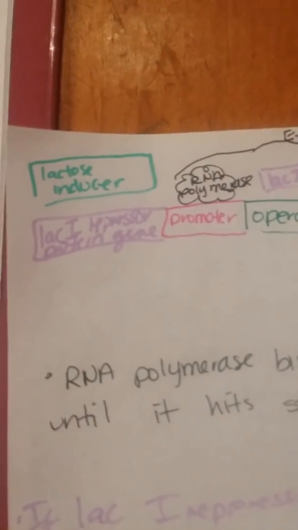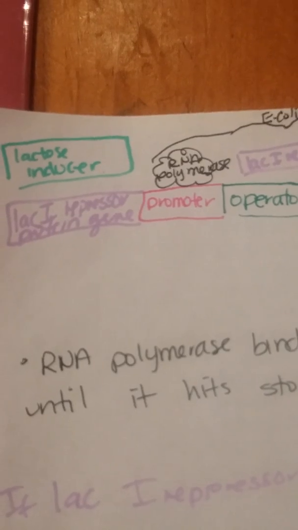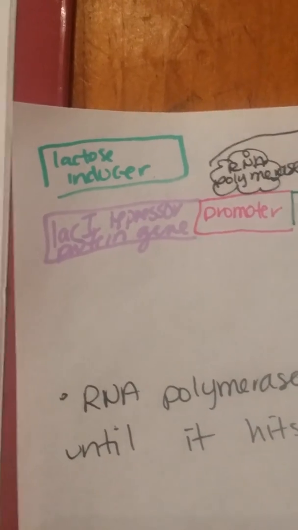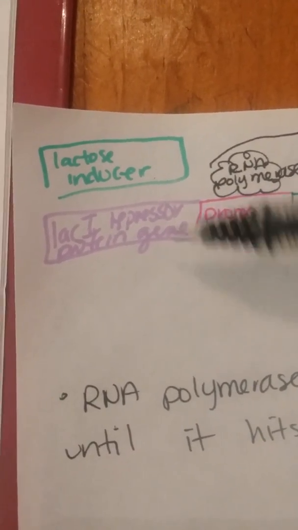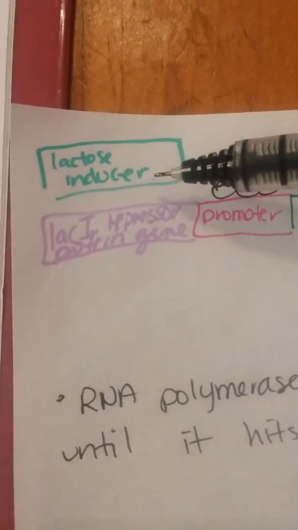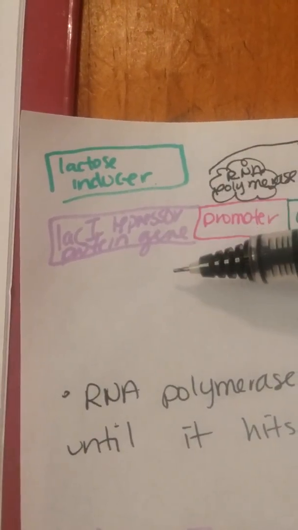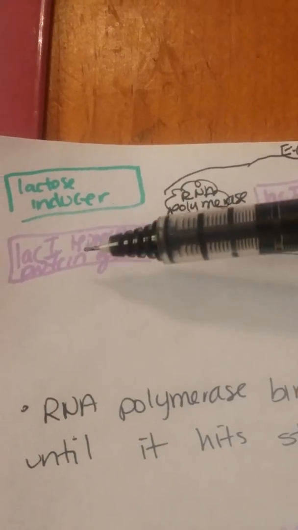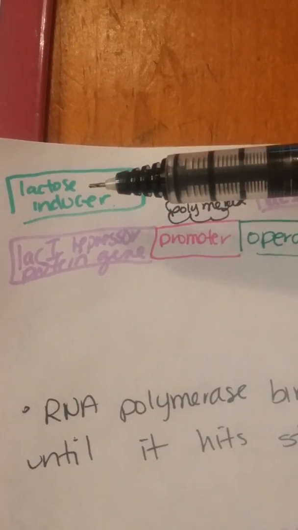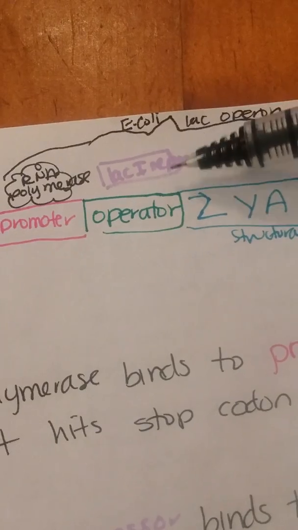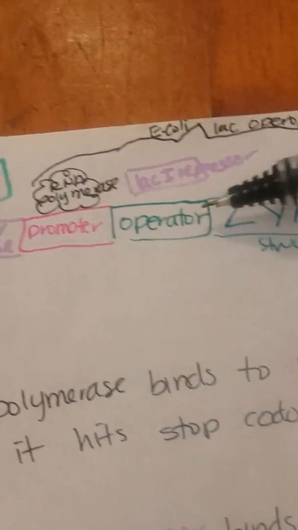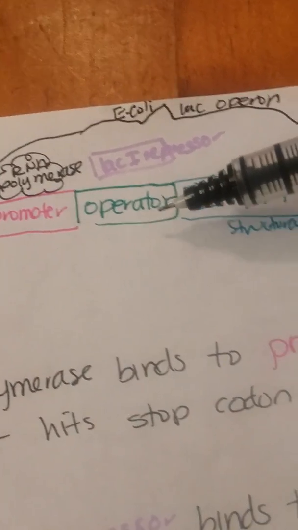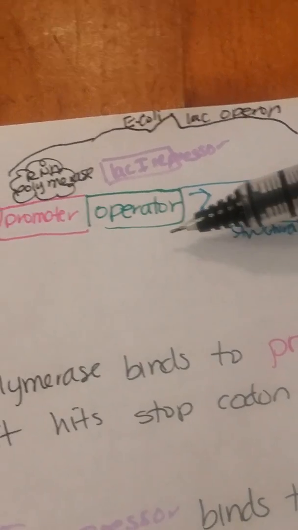The third example, if the Lac repressor protein cannot bind to the inducer. So let's say that one is defective, it's not working. It cannot bind to the inducer, which in this case is lactose. There's going to be no transcription because the repressor is bound to the operator. So at this point, because the repressor cannot bind to lactose, it's bound to the operator, there's going to be a roadblock. So there's going to be no transcription because the repressor is bound to the operator.